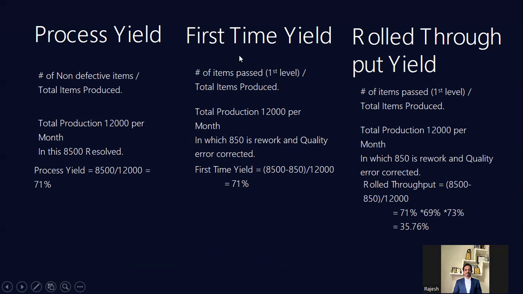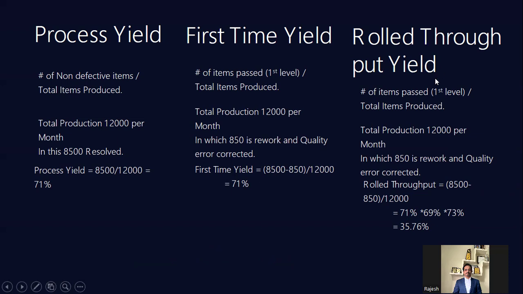In that, what do you mean by the first time yield? See, the 8,500 has not come directly. For example, in that 8,500, 850, the quality team identified as an error and we reworked on it. So if you remove that 850 from this one, you will get a first time yield, which is called 71%. 8,500 minus 850, okay, which is giving the percentage here.